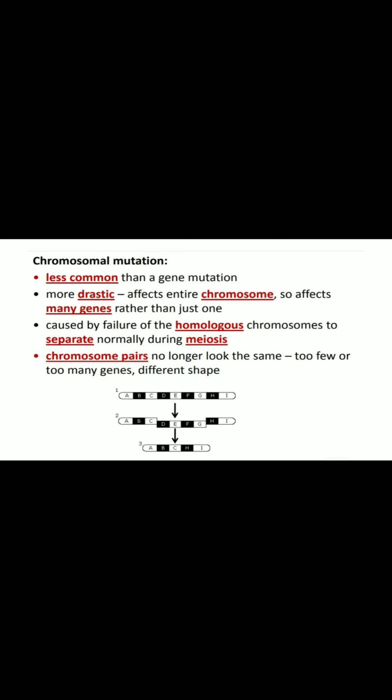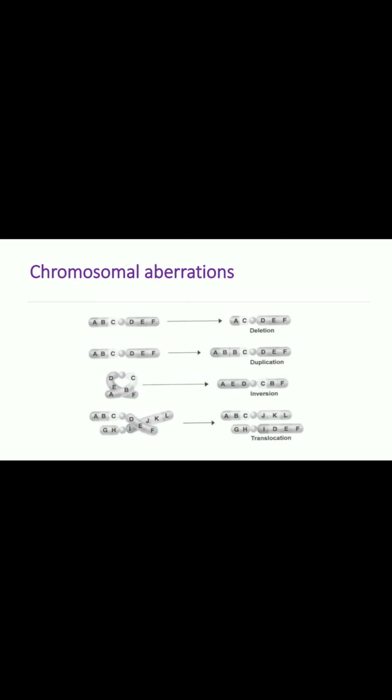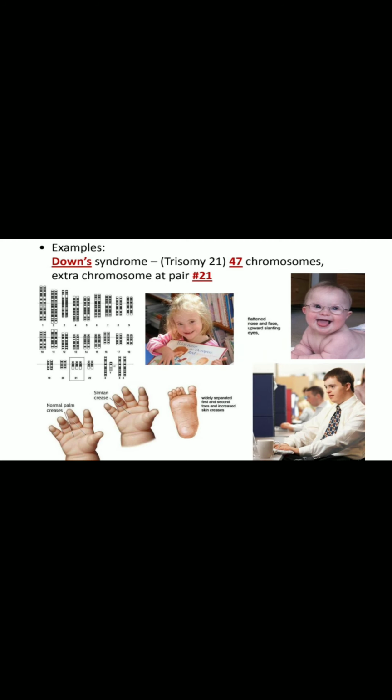It is caused majorly by the failure of homologous chromosomes to separate normally during the meiotic division. The chromosome pairs no longer look the same. Too few or too many genes, different shapes can be seen. So that is the chromosomal mutation. It is less common. The chromosomal aberration, the change in number or deletion or duplication or inversion or site change, all this can lead to some chromosomal diseases.